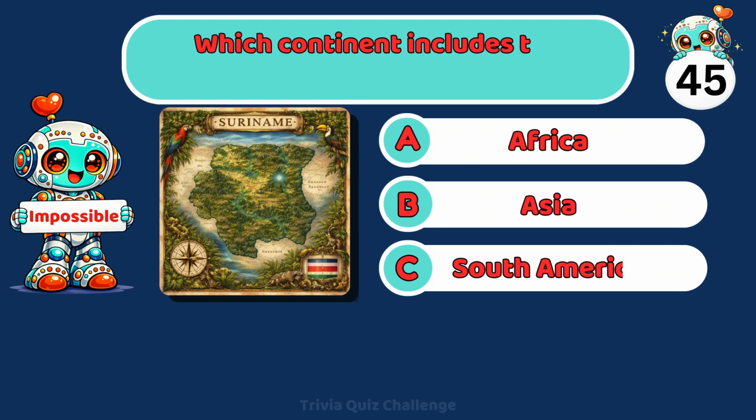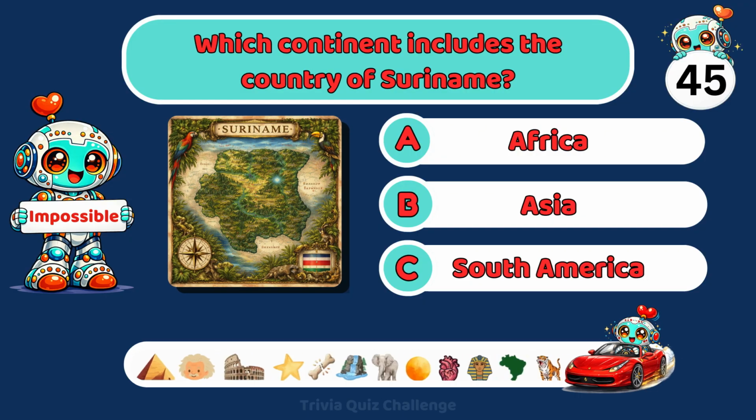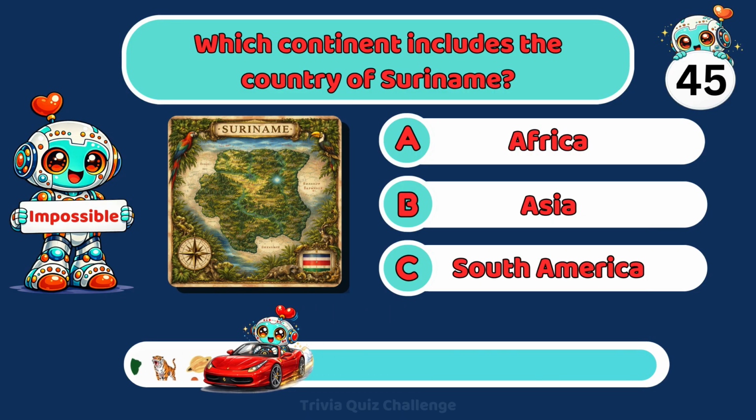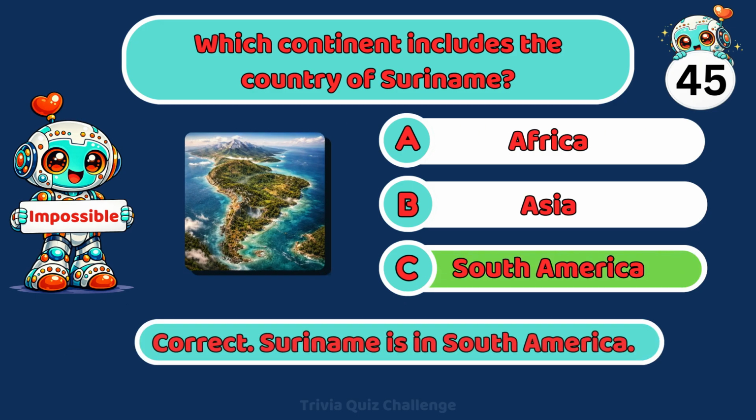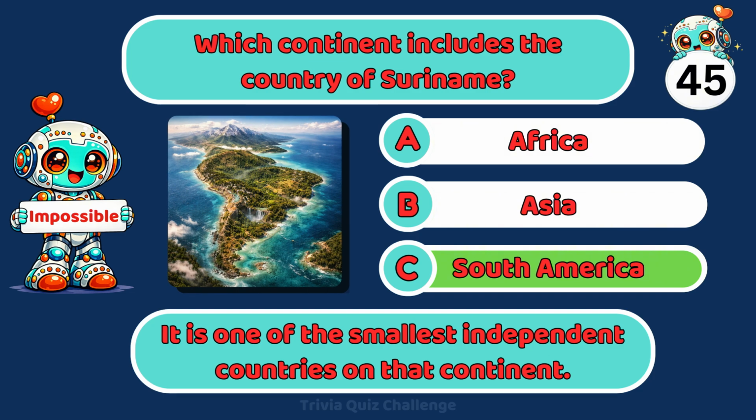Which continent includes the country of Suriname? A. Africa, B. Asia, C. South America. Correct. Suriname is in South America. It is one of the smallest independent countries on that continent.